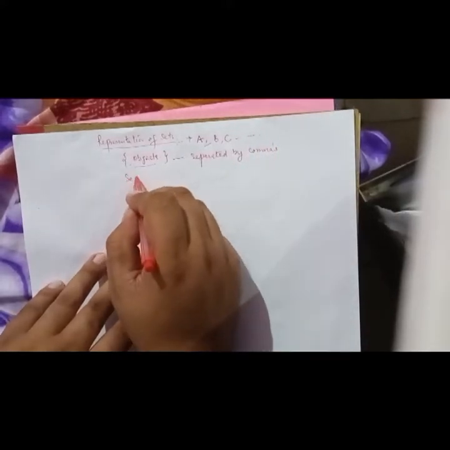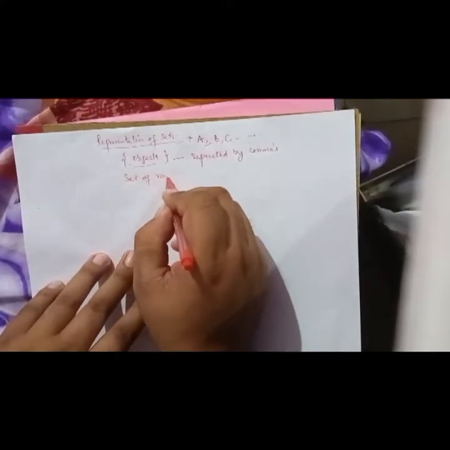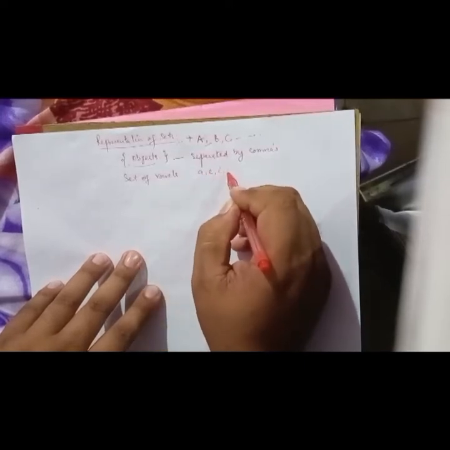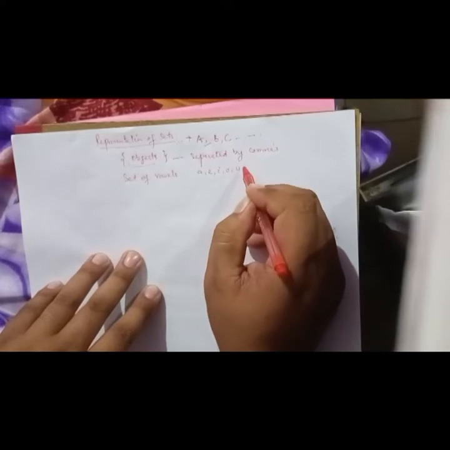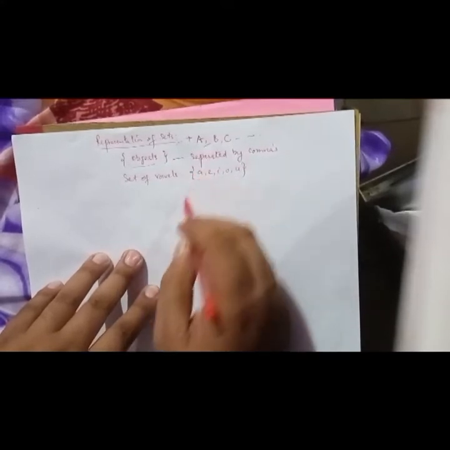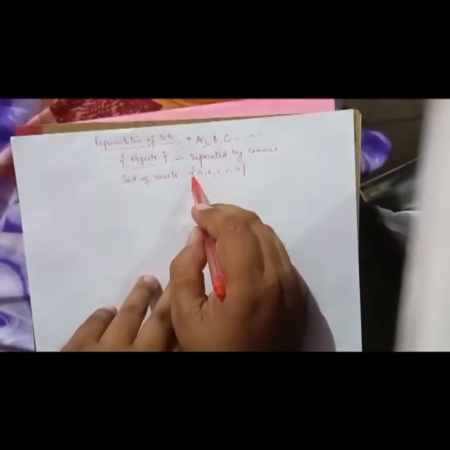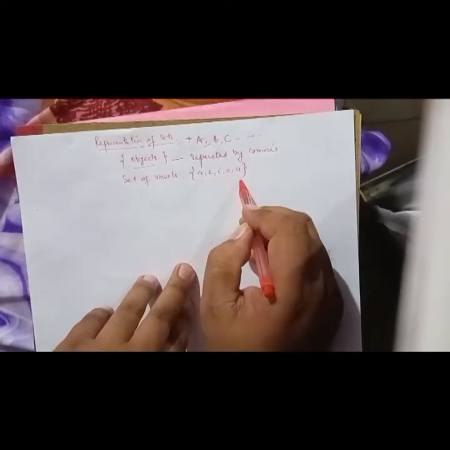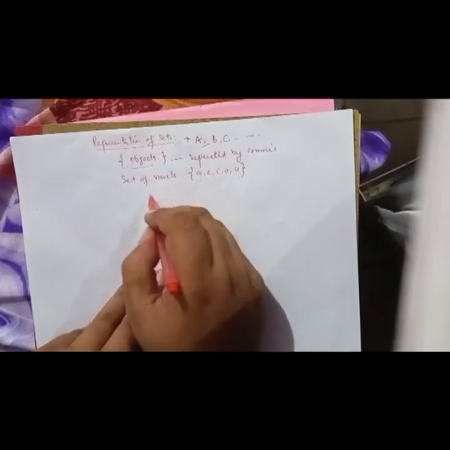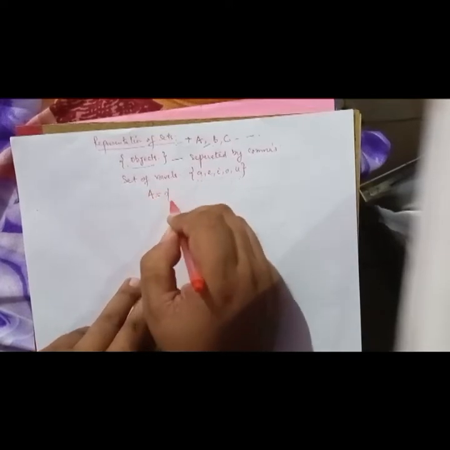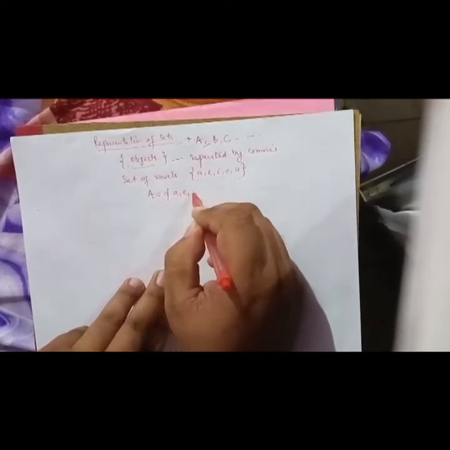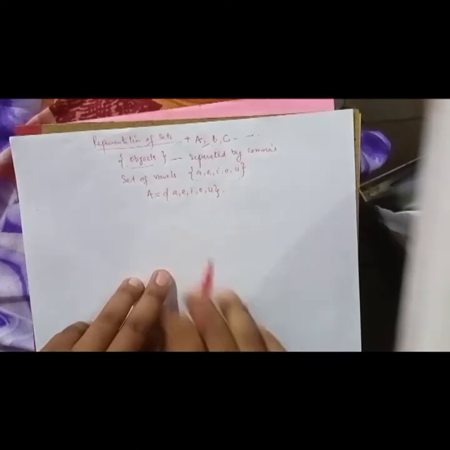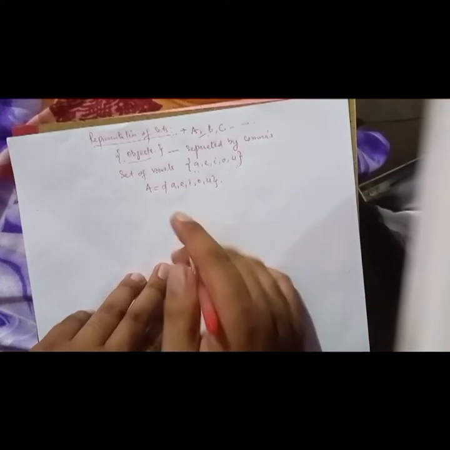For example, if I have the set of vowels, that is a, e, i, o, u, I write it within curly brackets: A is equal to {a, e, i, o, u}. This is the representation of the set.